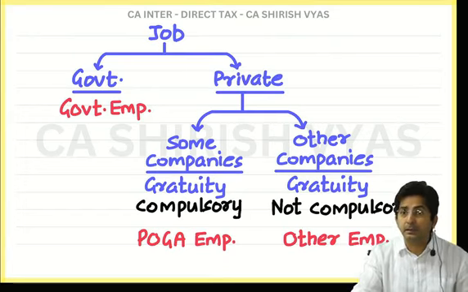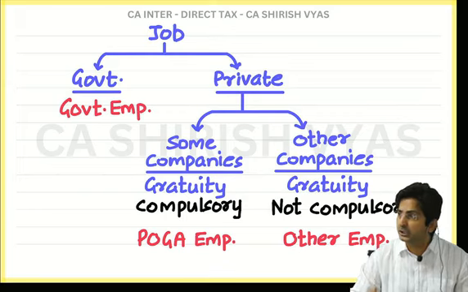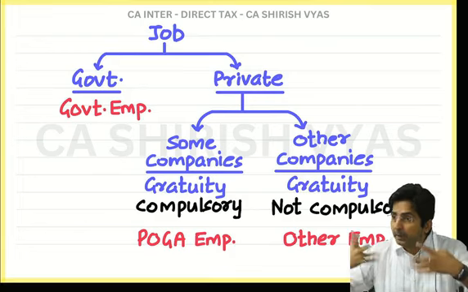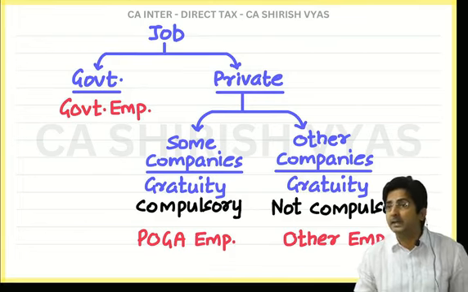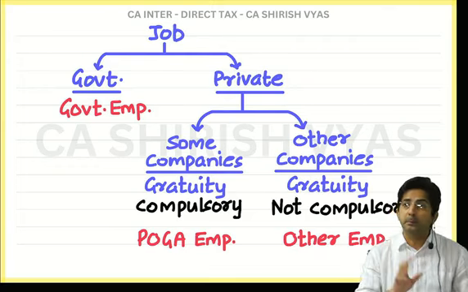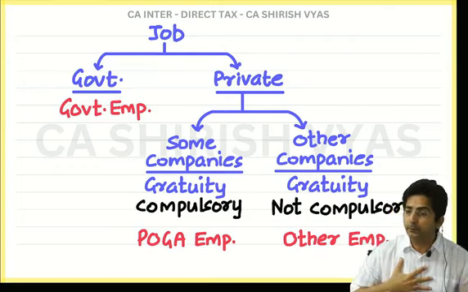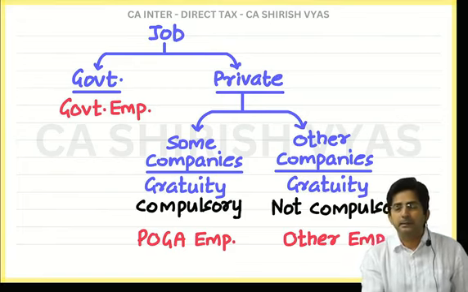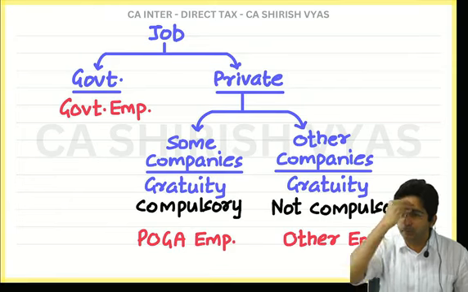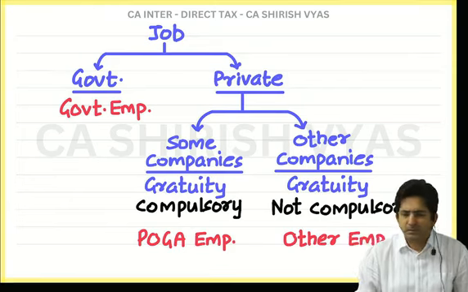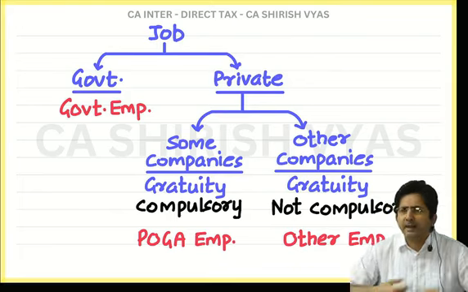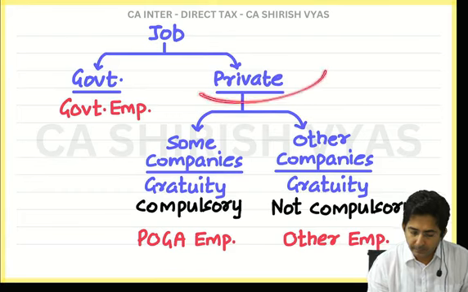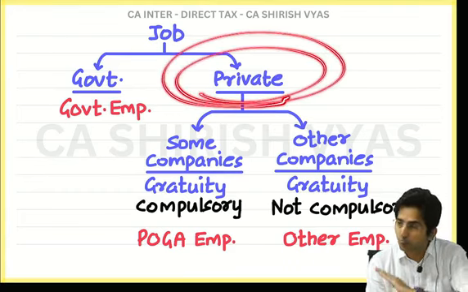See, the logic is, you know, government employees will never get exorbitant amounts. They will get a reasonable amount only. So that will be exempt. But in the private sector, some companies are so rich, they give huge amounts to the employees. Then the income tax department says, see, you rich companies pay so much to the employee, but we cannot exempt everything. That's why in the private sector there is always a limit. See, in the private sector anything is possible. Some people don't give anything. But some are such well-to-do companies, they spend lavishly on the employees. So that's why a limit has to be kept. So see, in the private sector, gratuity is exempt up to a limit.